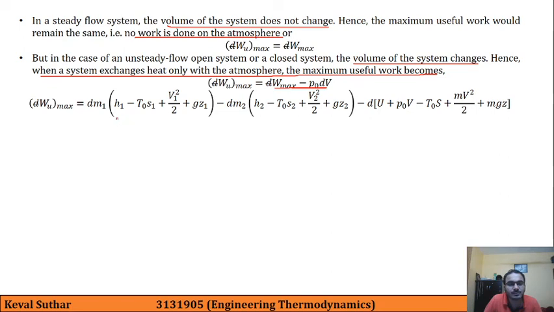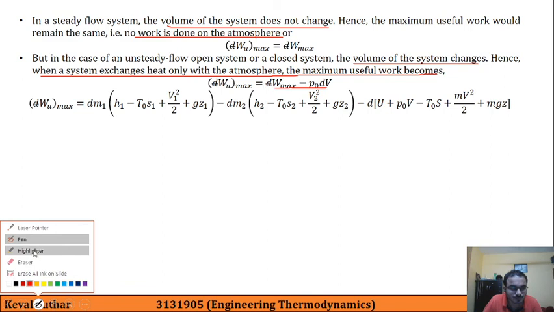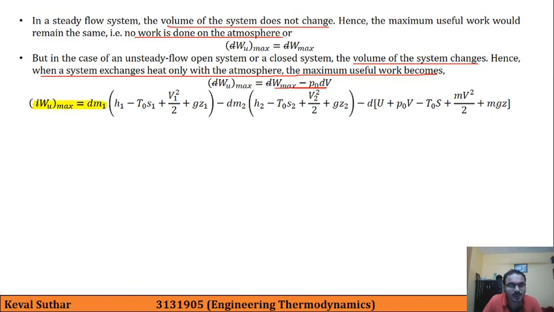For an open system, that is dm1 (h1 minus t0s1 plus v1 square by 2 plus gz1) minus dm2 (same quantities at state 2) minus d(u plus p0v minus t0s plus mv square by 2 plus mgz). This whole formula is completely new and we haven't seen this before in our lecture or in our previous lectures.